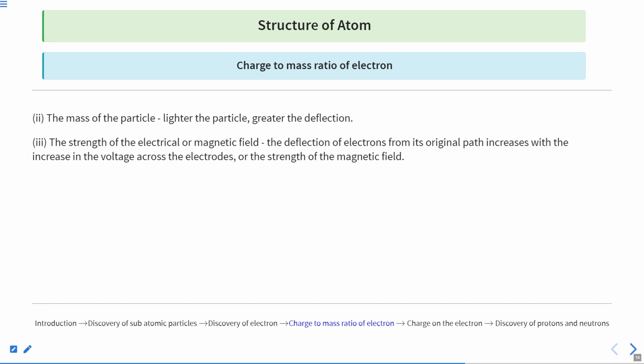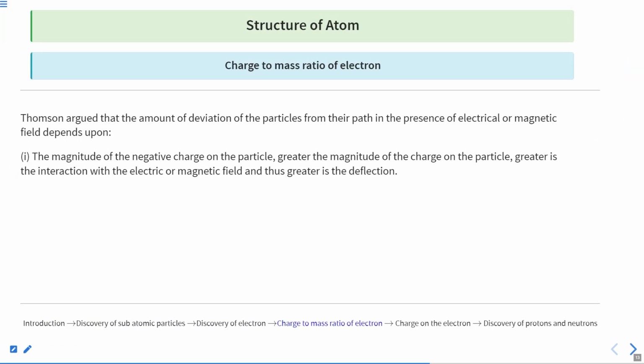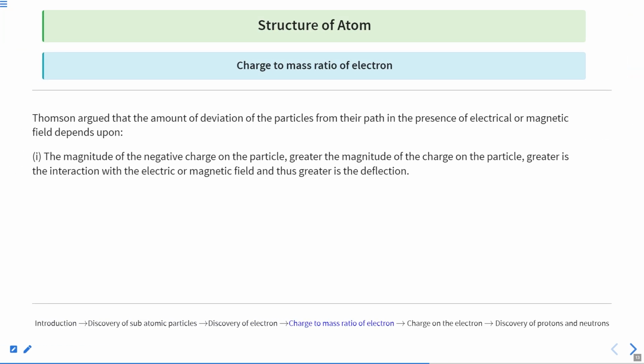The third thing is the strength of the magnetic and electric field. The deflection of the electron from its original path increases with the voltage. So the same thing is written here. Clear? So these are the three points.